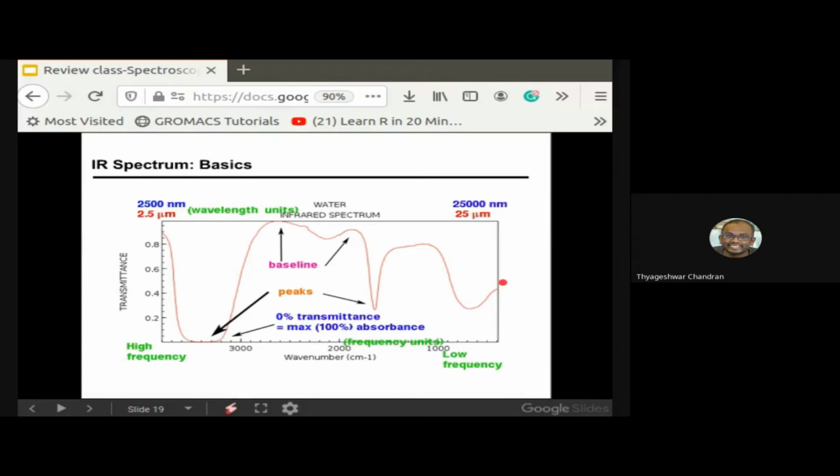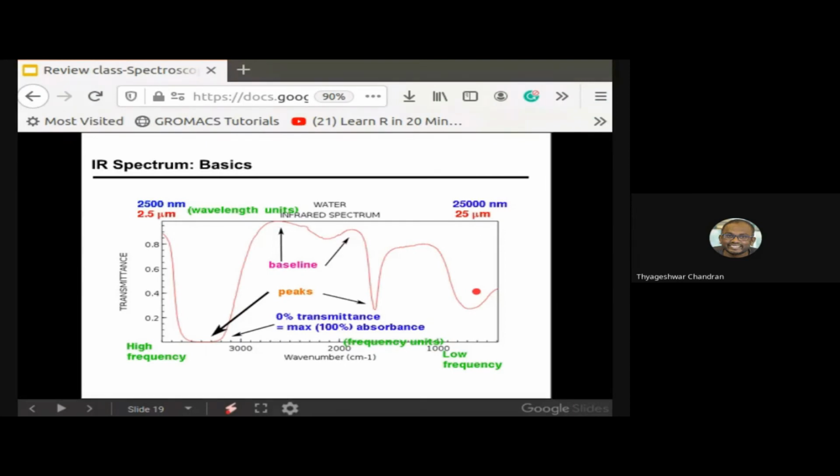The major peaks for water are at 3200 to 3600 centimeter inverse. They are very broad and very strong. The other peak, as you mentioned, is in the range of 1600, which is relatively very sharp. And another peak is around 700 centimeter inverse, which is also very broad. The major significance of these peaks, I will talk about when I introduce you to the